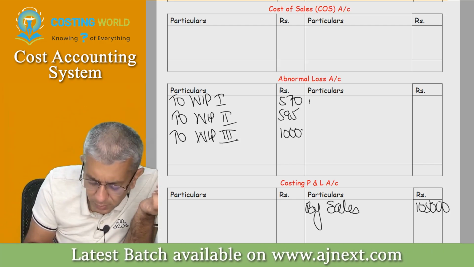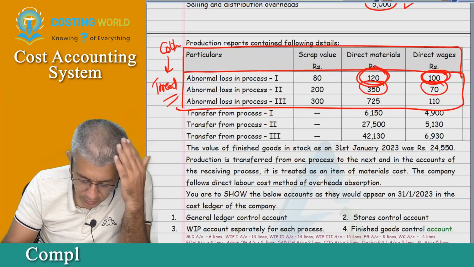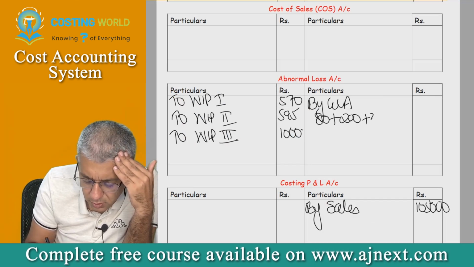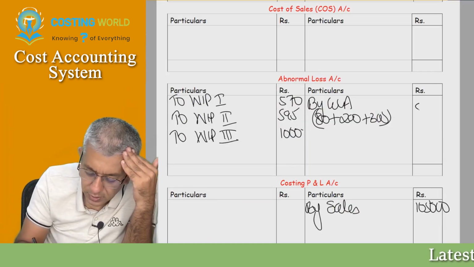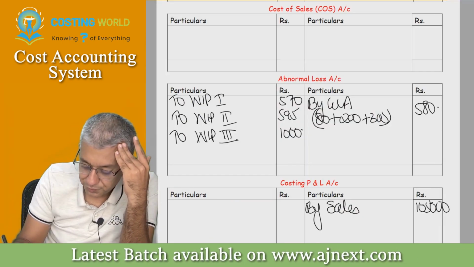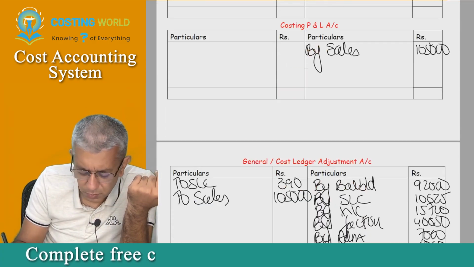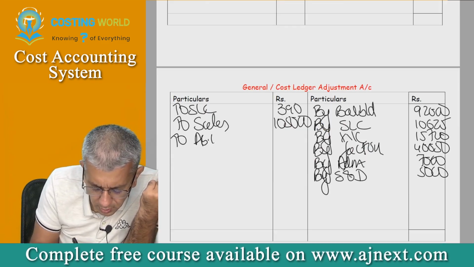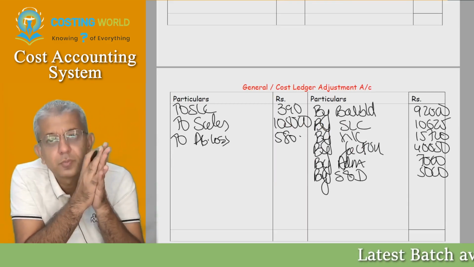Cash bank will not be coming, obviously GLA will be coming by GLA. 80 plus 200 plus 300. Okay, so this particular figure will be 580. This entry can be passed combined because all the entries are going to be the same actually. So to abnormal loss, this is 580.